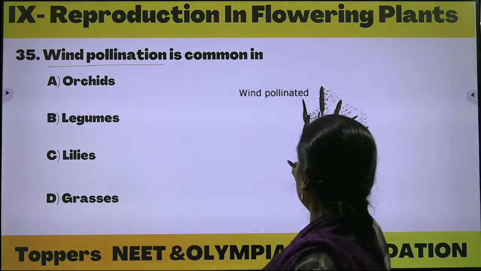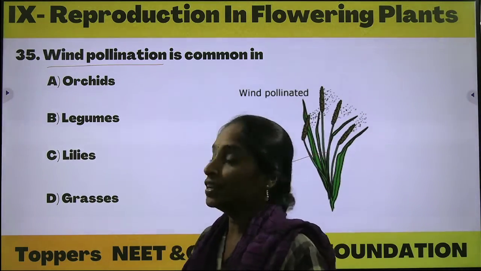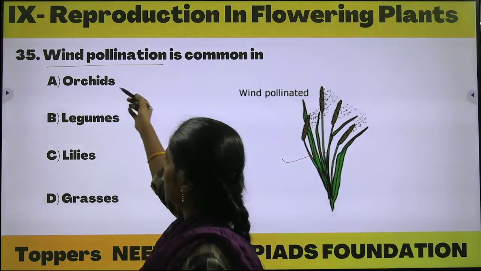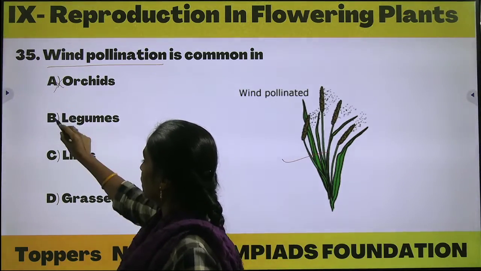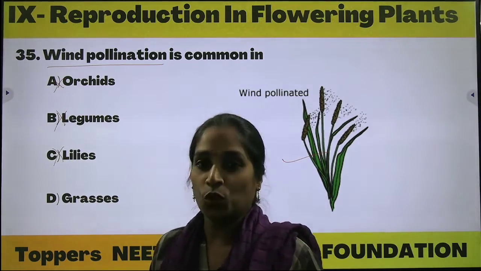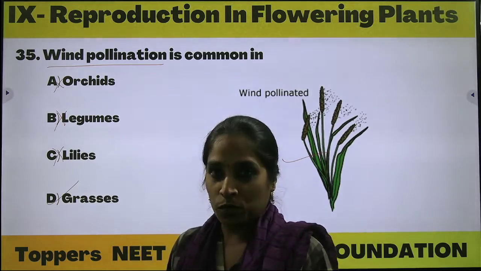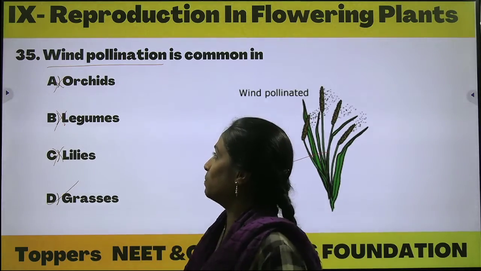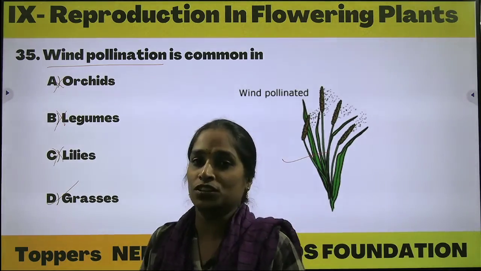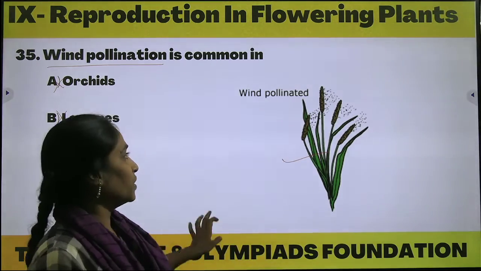The picture given here is of a grass family plant. Orchids, no. Legumes, completely wrong. Lilies can be seen in water bodies, and grasses is the correct option. In the grass family plants we can observe the kind of pollination called wind pollination.